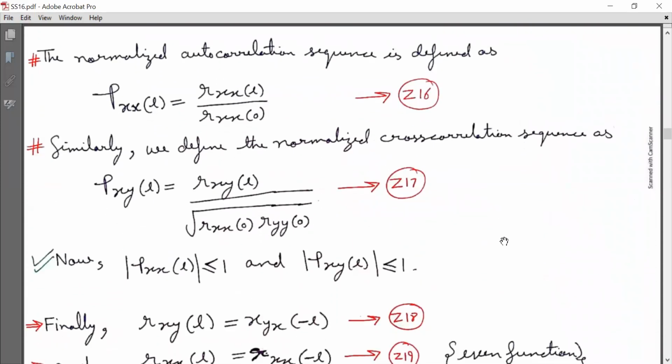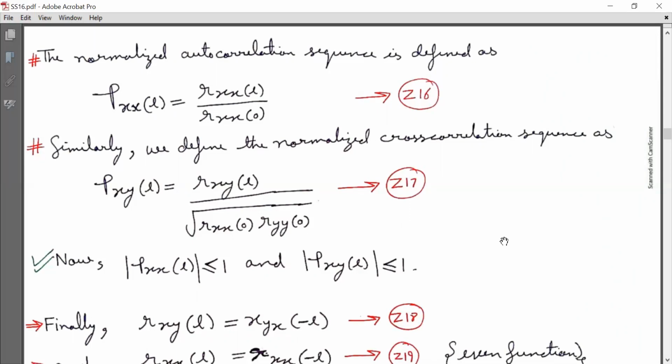The normalized autocorrelation sequence is defined as rho subscript XX[l] equal to R subscript XX[l] divided by R subscript XX[0]. Mark it as equation Z16. Similarly, we define the normalized cross correlation sequence as rho subscript XY[l] equal to R subscript XY[l] divided by the square root of R subscript XX[0] times R subscript YY[0]. Mark it as equation Z17.